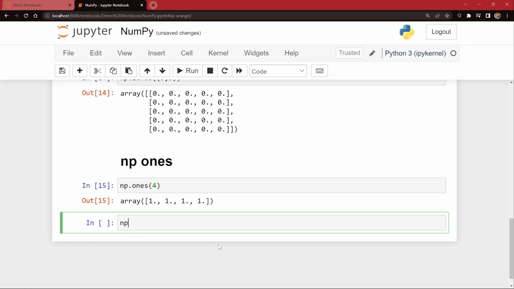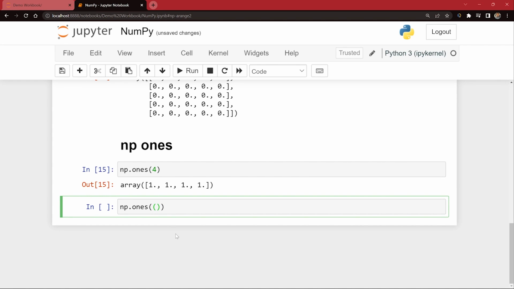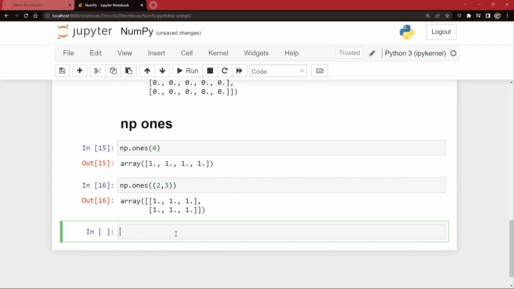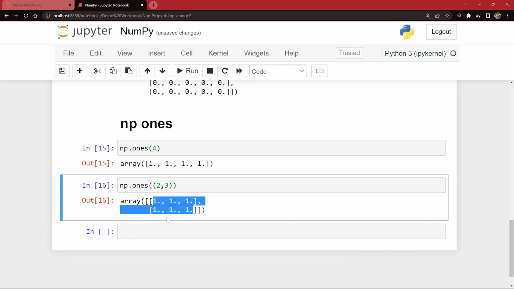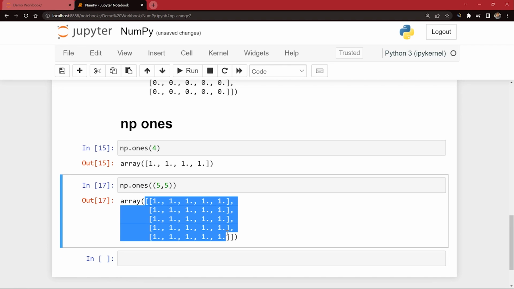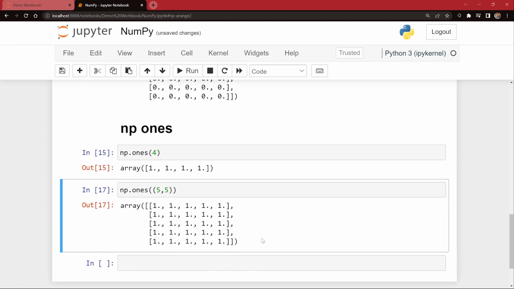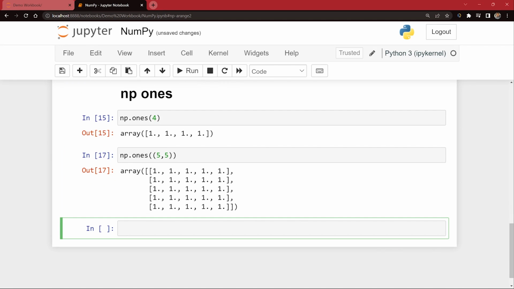If you want to create a matrix of ones, you can say np.ones. And just like how we passed the dimensions for zeros, similarly you can pass dimensions for ones also. So let's say I passed 2 comma 3, and if I run this, you can see it created a two-dimensional array, or matrix in this case, of ones only. This is our dimension, guys. Again, if I say 5 comma 5 and run this, you can see that it gave us the array of ones only. This is the matrix of 5 by 5. I hope this is very much clear. So this is NumPy ones, guys.